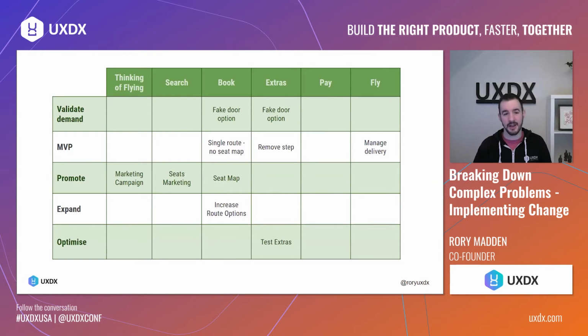And then at the end, it would be testing the extras. So put back in those extras, show different options, see which ones people are interested in. So that's how we would approach it as a complex problem. Now, the team had been very used to working in a more traditional way. So the first reaction, we did this as a team. We got everybody together into the room and said, how do we think we can approach this? And it was a great experience with all the cross functions collaborating quite well, trying to say how we think we should break it down.